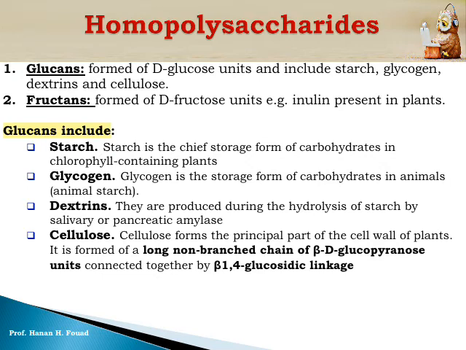On the other hand, if I link glucose to fructose, fructose to mannose, and mannose to glucosamine or any other monosaccharide derivative, so different types of sugars, the structure is called a heteropolysaccharide. Today we will only discuss homopolysaccharides.